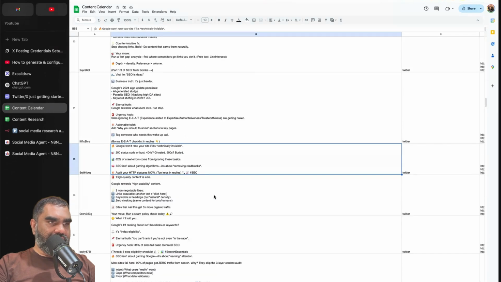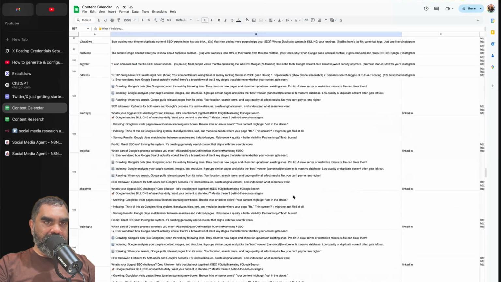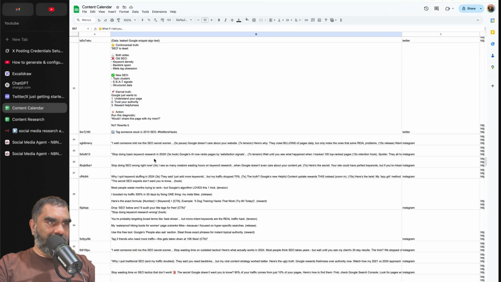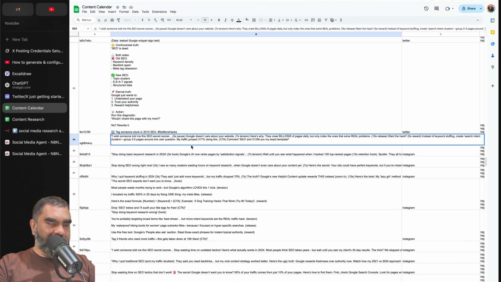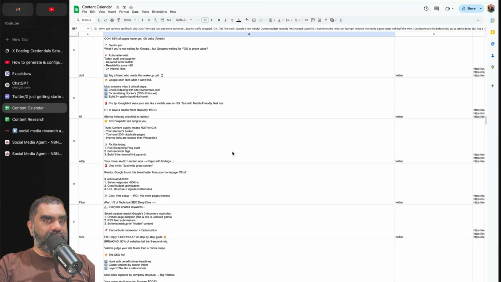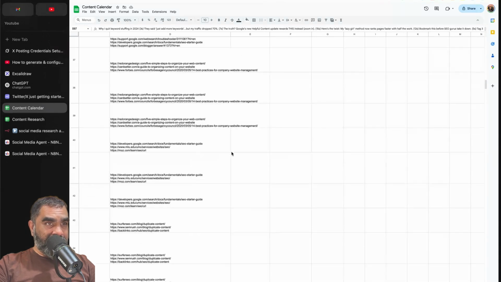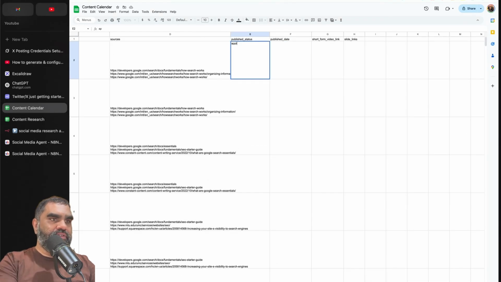And then we have Twitter, Instagram. When it comes to reels, it's just a script. Instagram: I wish someone told me this SEO secret sooner. 3-second pause. Google doesn't care about your website. Here's why. That is what your content calendar would look like. Either you can manually approve this here under publish status. If you say approved, it will get picked up for publishing.